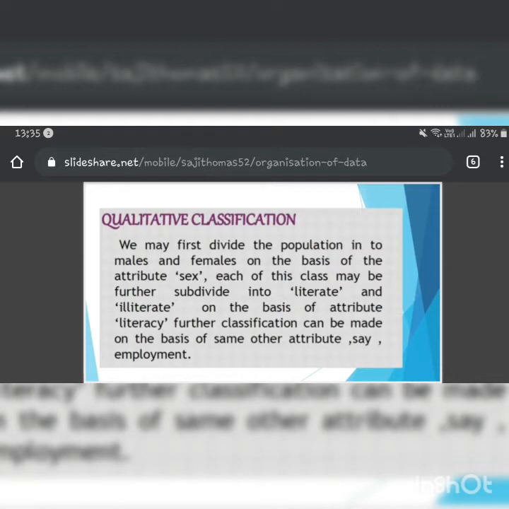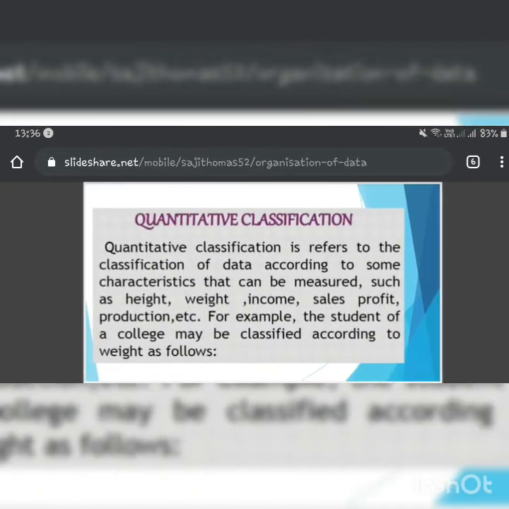Now see, qualitative classification. It is something related to when we talk about some quality, like quality of life. Quality of life includes what is the literacy rate, what is the health rate, how much health facility is there, what is the quality of education, what is the quality of literacy. When these kind of terms are used, it means it is qualitative classification.